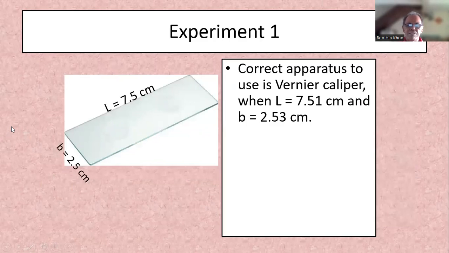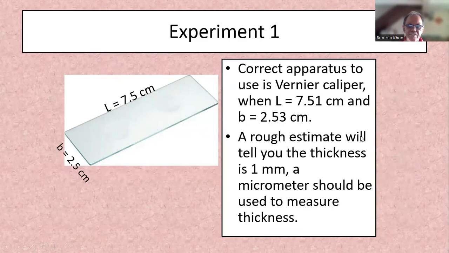So the correct apparatus to use is a vernier caliper for measuring both of them, so that we can reduce the uncertainty, right, to 1% or less. A rough estimate will tell you that the thickness is 1 millimeter. A micrometer will be used to measure thickness. So for the thickness of this glass slide, we use a micrometer. Right? It's about 1 millimeter. So the best instrument is the micrometer. So the choice of instrument is important in your practical.